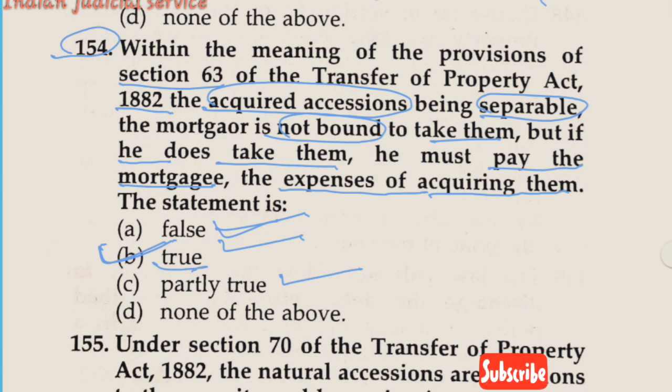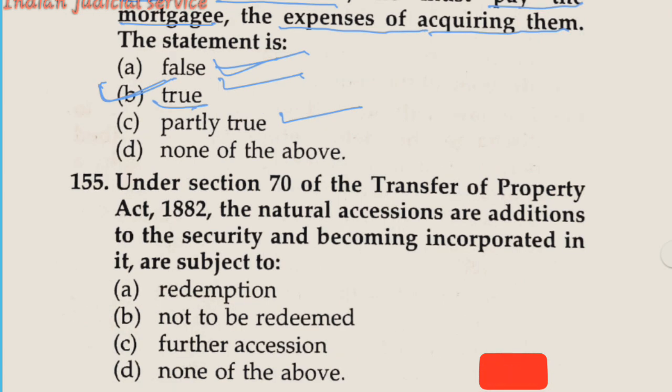Now question number 155. Under Section 70 of the Transfer of Property Act, the natural accession or addition to the security and becoming incorporated in it is subject to: option A, redemption; option B, not to be redeemed; option C, further accession; and option D, none of the above. So the answer here is redemption, option A.